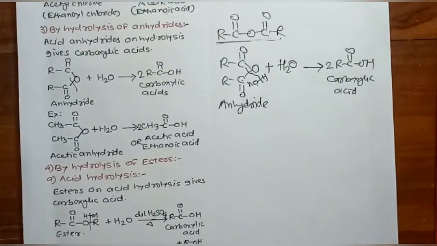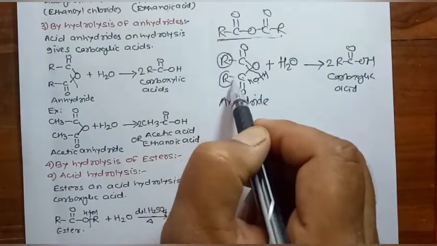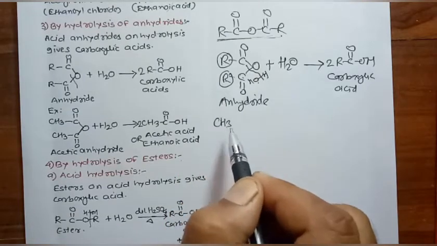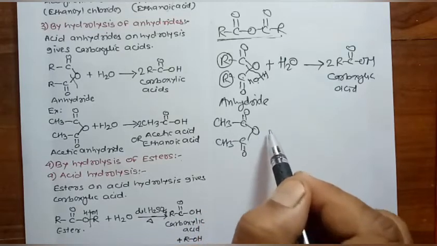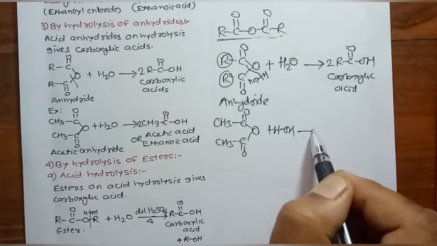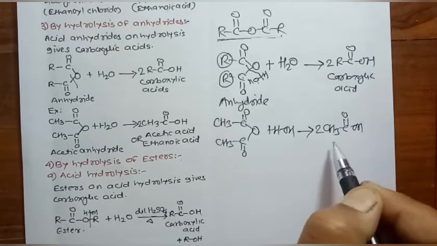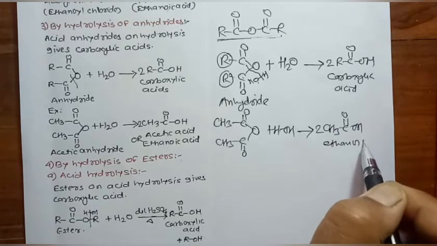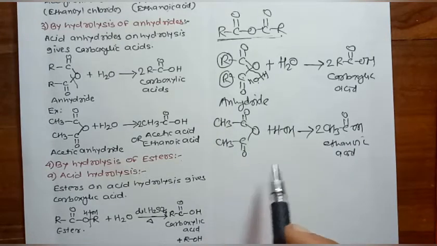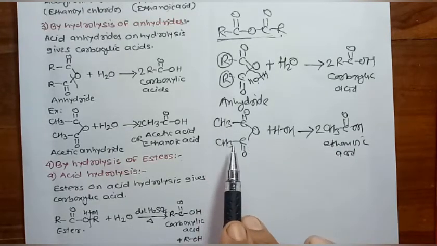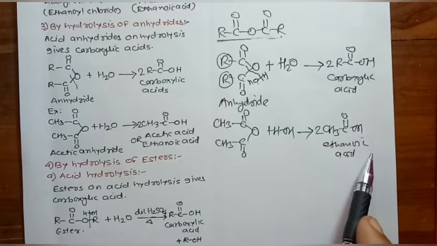Here another example is acetic anhydride. Acetic anhydride means instead of these two alkyl groups we take the CH3 group like this: CH3 C double bond O, CH3 C double bond O plus HOH. It gives two molecules of CH3 C double bond OH. It is ethanoic acid. This is acetic anhydride, also known as ethanoic anhydride, which on hydrolysis gives acetic acid or ethanoic acid.